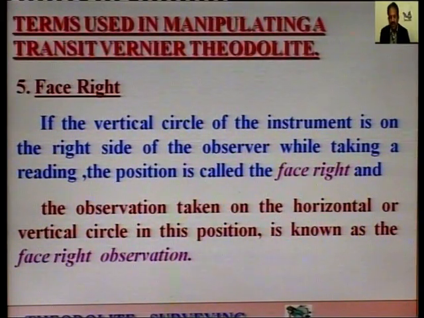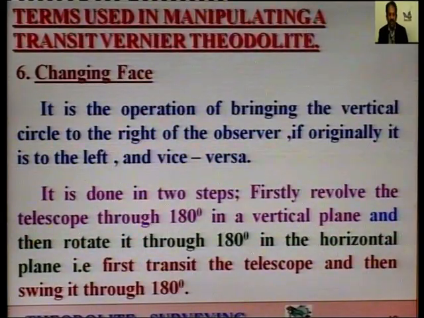Similarly, face right observation, if the vertical circle of the instrument is on the right side of the observer while taking a reading, the position of the instrument is called as face right, and the observation taken in this position is known as face right observation of the instrument.